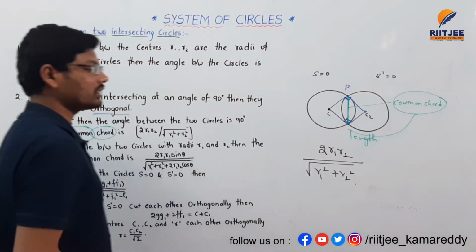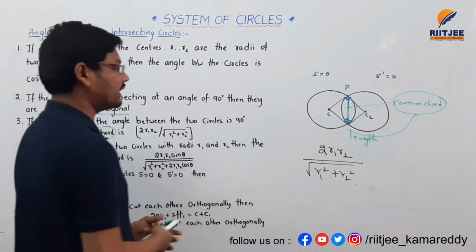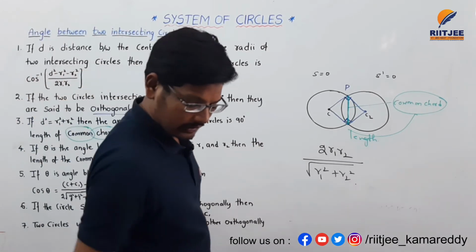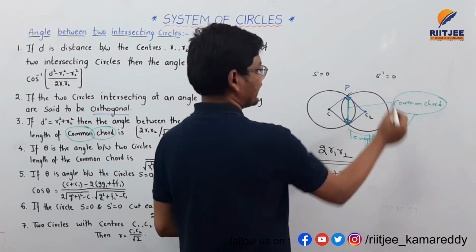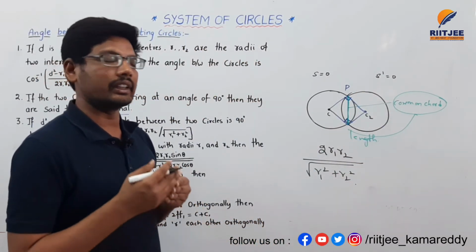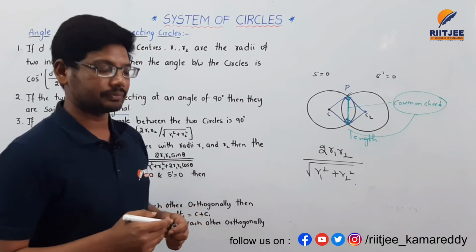If you substitute the values of r1 and r2, you will get the length of the common chord when the two circles intersect perpendicular to each other.